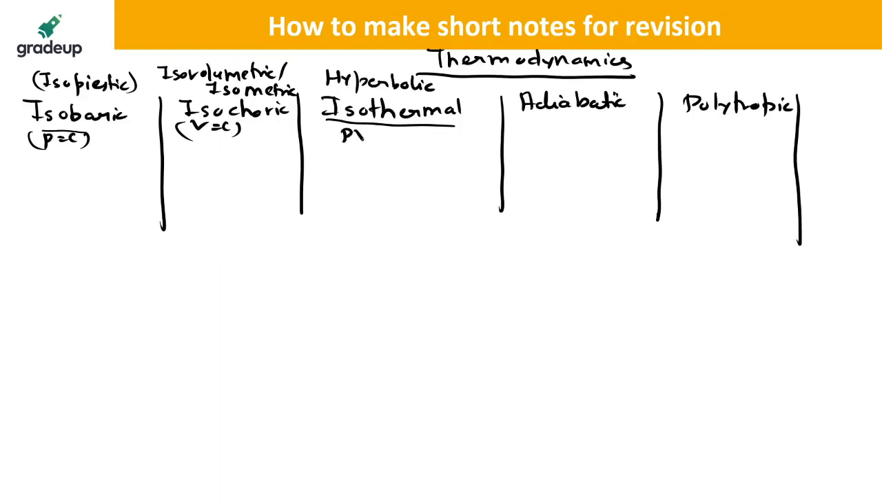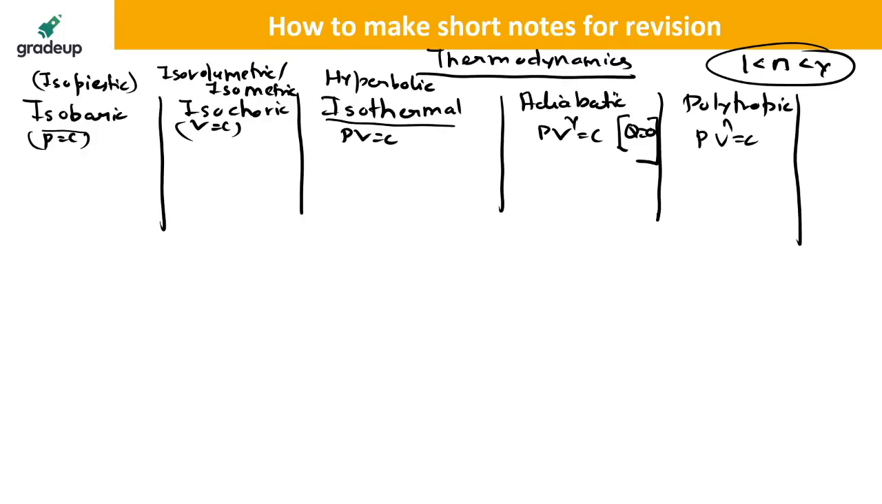This is given by PV is equal to constant. Adiabatic, PV to the power gamma is equal to constant. And here the heat transfer is 0. You can write that this is a process where heat transfer is 0. Polytropic, PV to the power n is equal to constant. And always remember that this n is greater than 1 and less than gamma. Okay. So now I will be writing some important points.